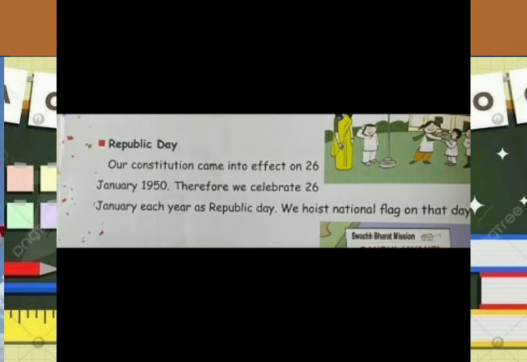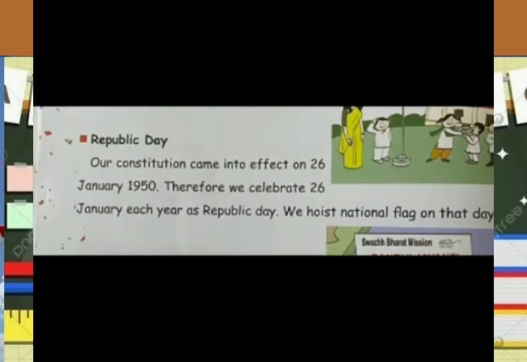So, we celebrate Republic Day on 26th January because the constitution came into effect on that day.